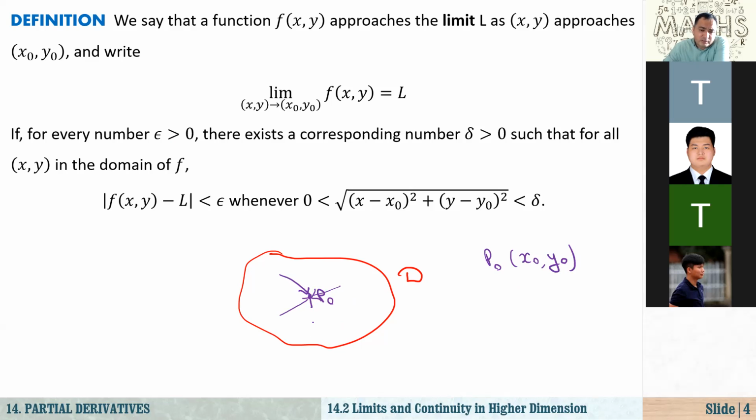And whatever the direction is, as we get closer, for example, let's say I get this much closer or this much closer, as I get closer and closer, does the value of the function f of x, y also get closer and closer to a certain value, let's say this L? If it is so, then it makes sense to talk about the limit of the function. Otherwise, if in one direction I get close to this point p sub 0, the function gets close to, let's say, the number 5, and if you choose another direction, you get close to this point, and the function gets close to another number, that means that the function does not have a limit at this point.